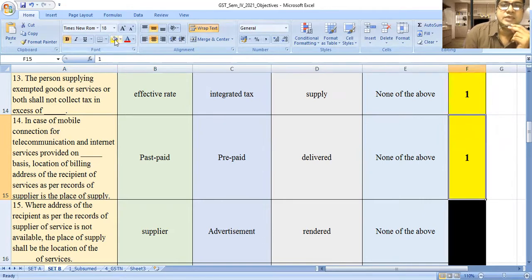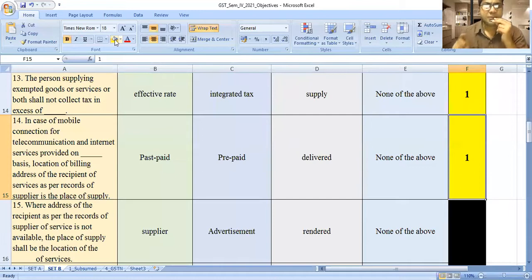The answer is postpaid. Whenever the mobile connection, telecommunication, internet services are on postpaid basis, the location of the billing address of the recipient of the services as per the record is considered as the place of supply.